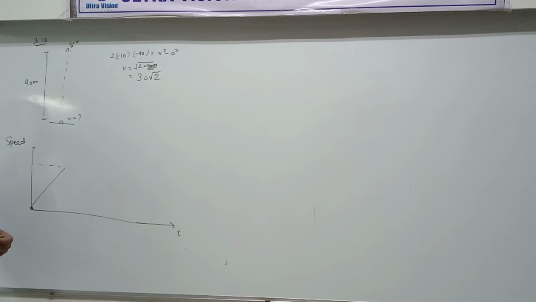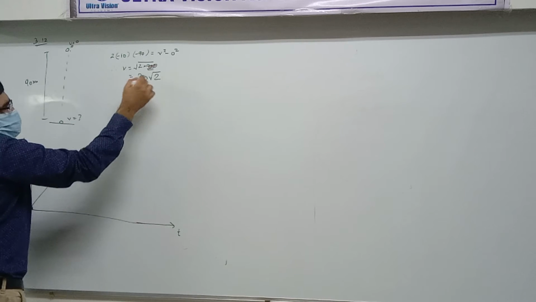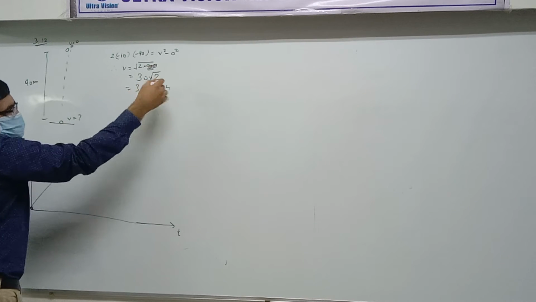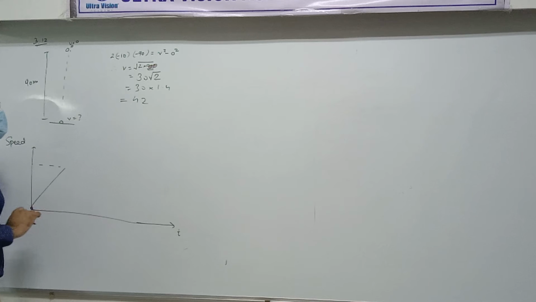Okay. So here the maximum speed is 30 root 2. If you want, you can put root 2's value as approximately 1.4, so that gives you about 42. So we can say that when it hits, the speed will be 42 meters per second. Read further what happens then.